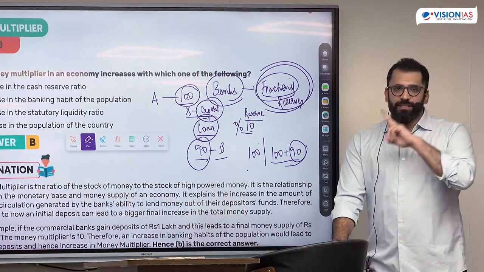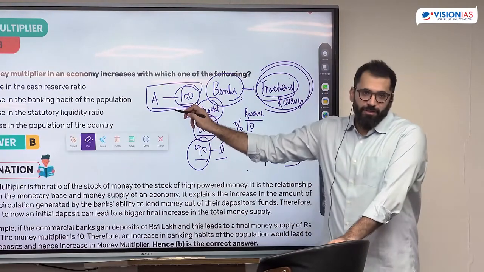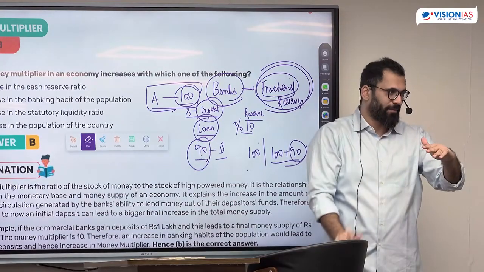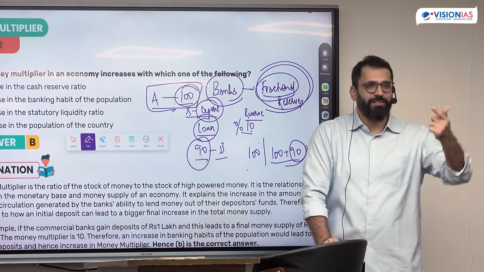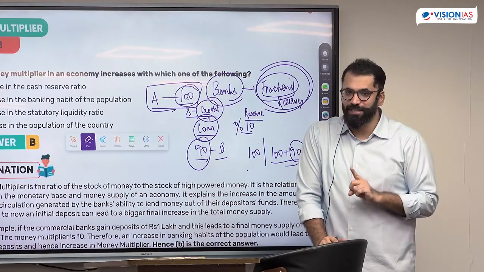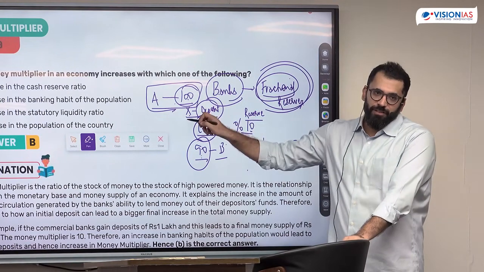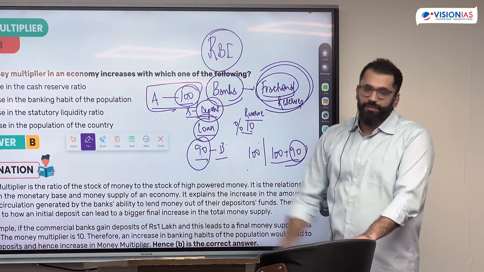There are two reasons why this system does not fail. One is that at any point of time there are a number of depositors. So all of the depositors will not come at the same time. Whoever comes, the other depositors can give the money. This is the law of averages, that not everyone is going to come and take the money at the same time. Second, I'm going to ensure that the bank has enough money to cover for this. This is where the role of the central bank comes in.